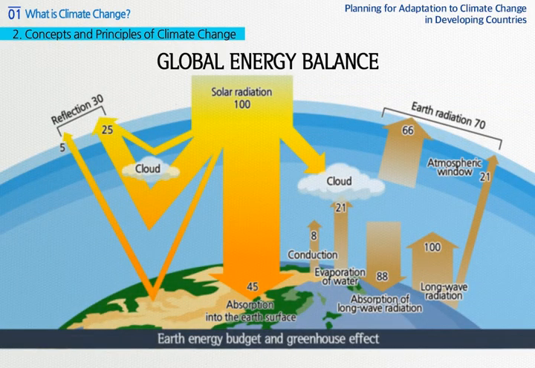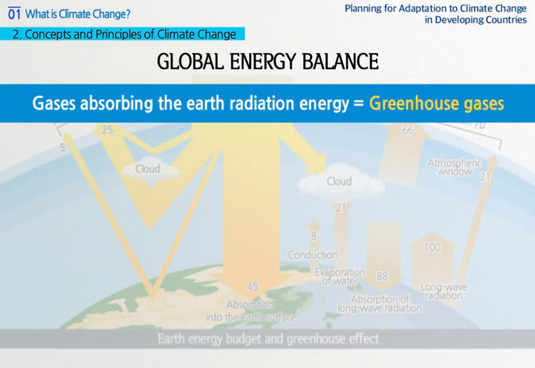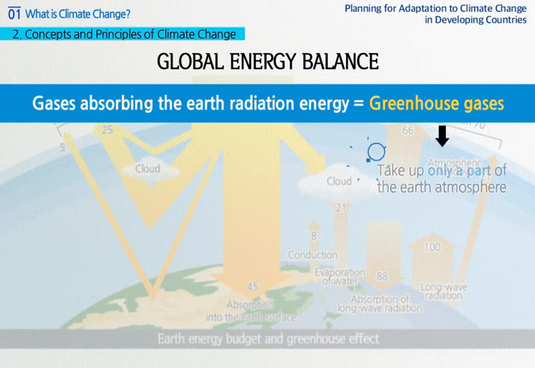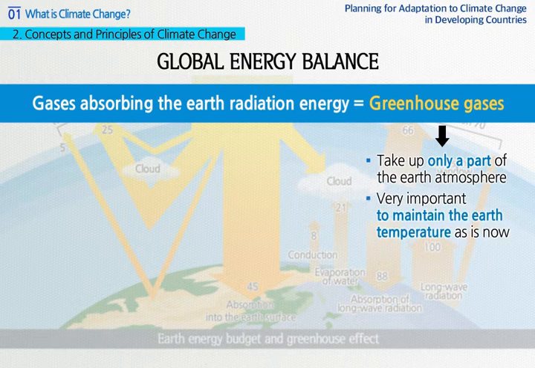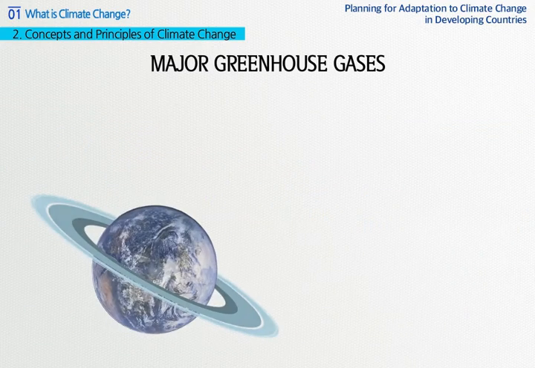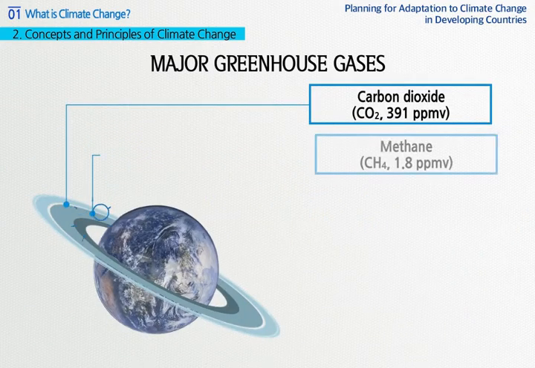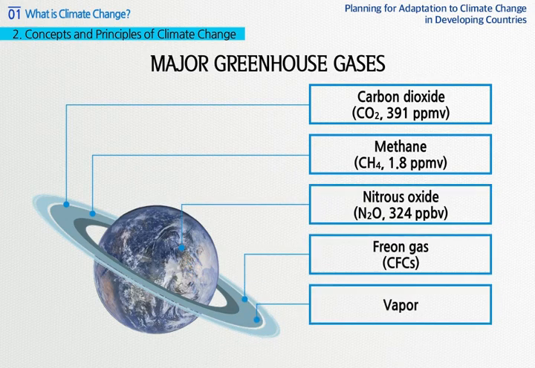However, not the whole air of the atmosphere absorbs the Earth radiation energy. The gases absorbing the Earth radiation energy are called greenhouse gases. Although they take up only a part of the Earth atmosphere, they play a very important role to maintain the Earth temperature as is now. Major greenhouse gases include carbon dioxide, methane, nitrous oxide, freon gas, and vapor. Let's learn more about each of them.